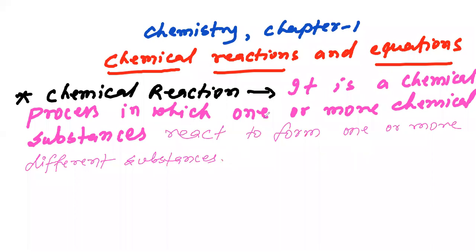So from the definition it is clear what a chemical reaction is. It is a chemical process in which one or more chemical substances react to form one or more different substances. Okay? As for examples, we have them right here. For example,